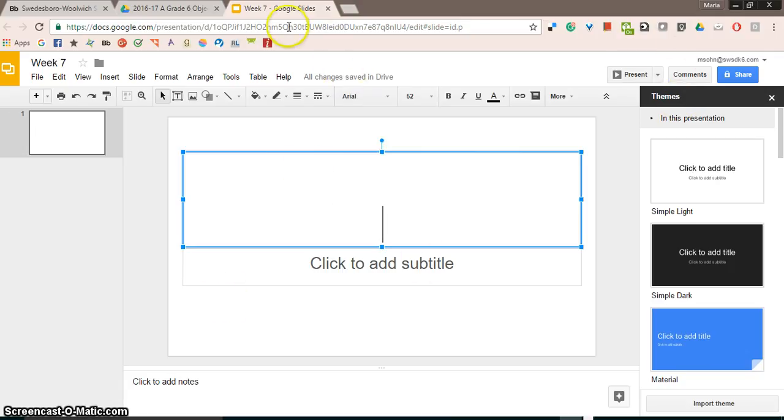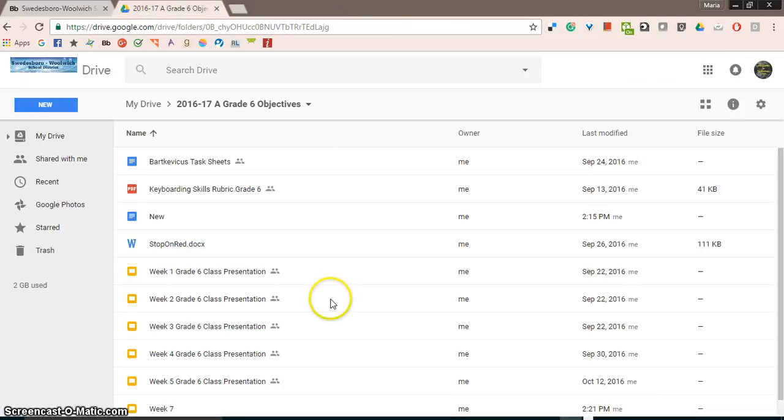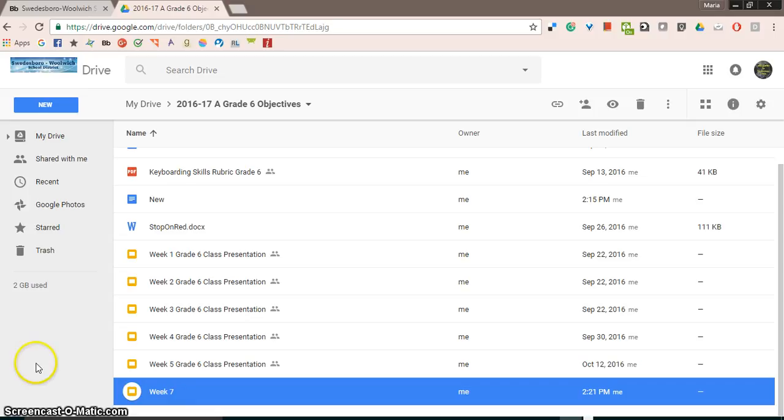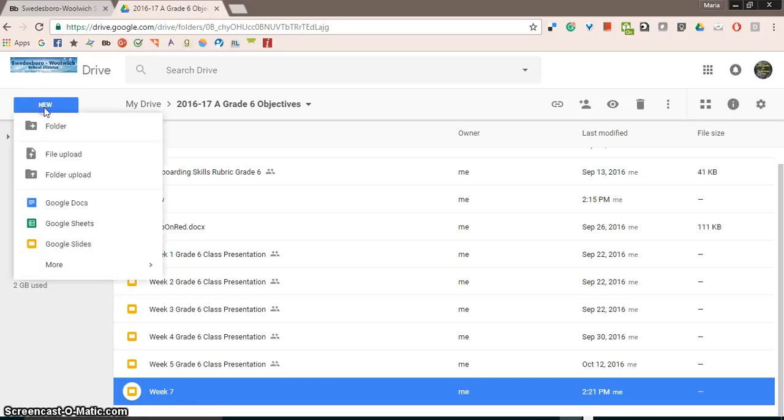If I close this week 7 slides, you'll notice that here it is. I can add or create a new document, a Google Doc, Sheet, Slide, or anything else in a folder in exactly the same way. I can name it however I like, and I can use it and go back to edit it as I choose.